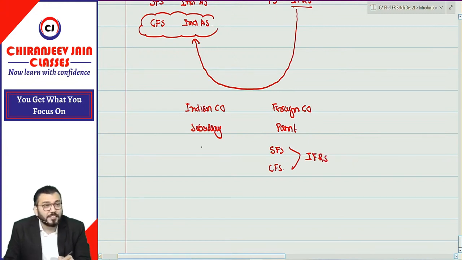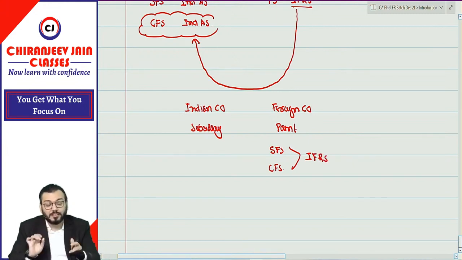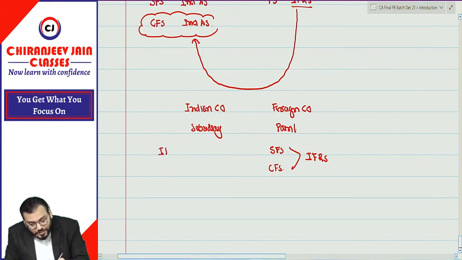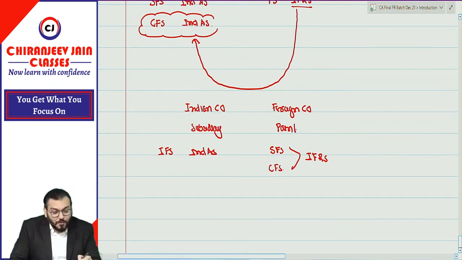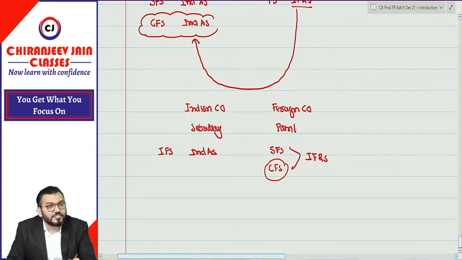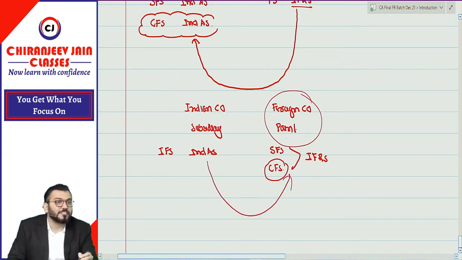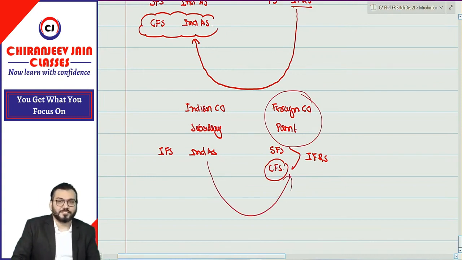Now this Indian subsidiary company needs to prepare its individual financial statement based on Ind AS if applicable, or AS if Ind AS is not applicable. Now for the consolidated financial statement as per the parent company's financial statement, they need to provide information based on what? IFRS.